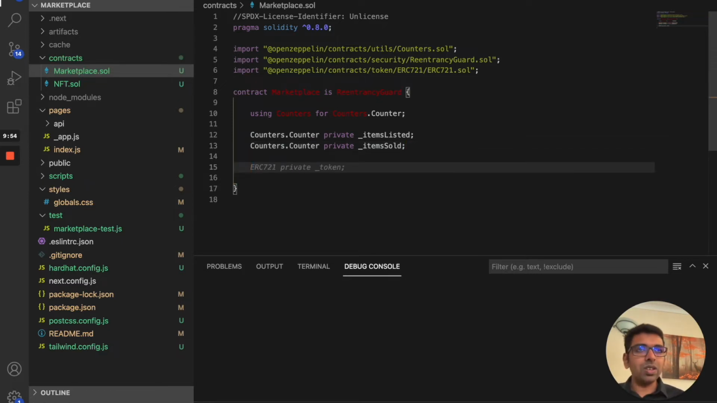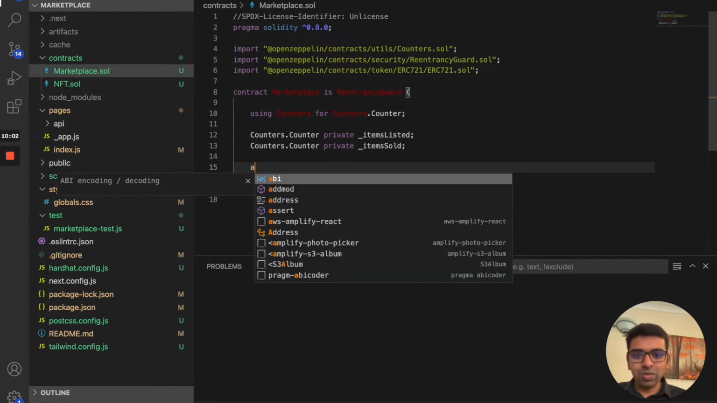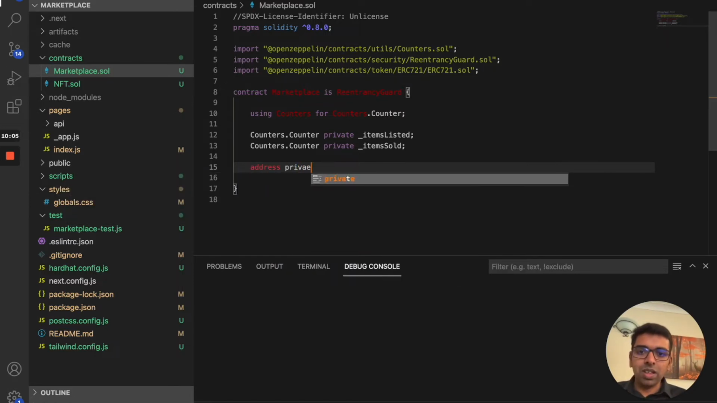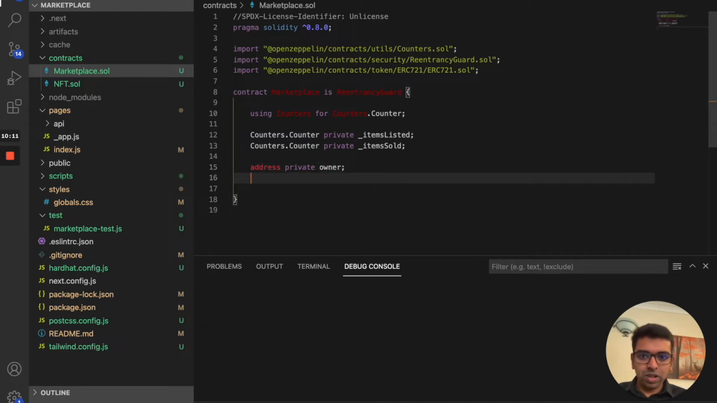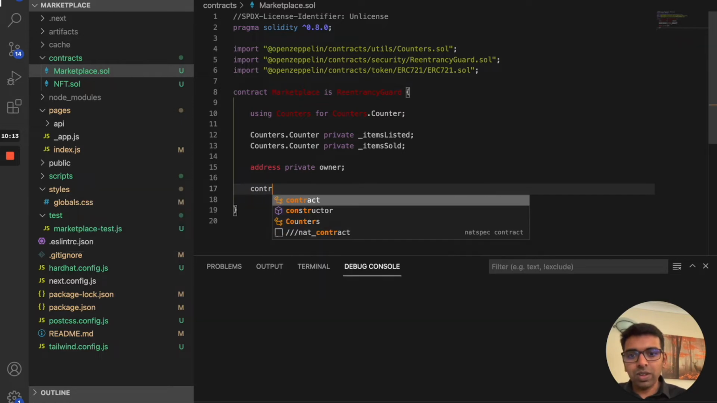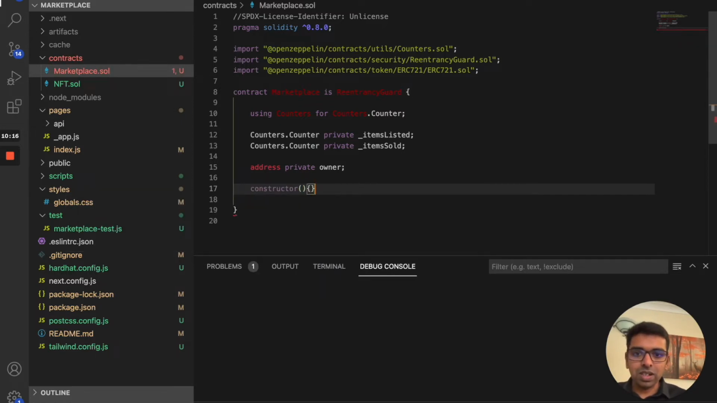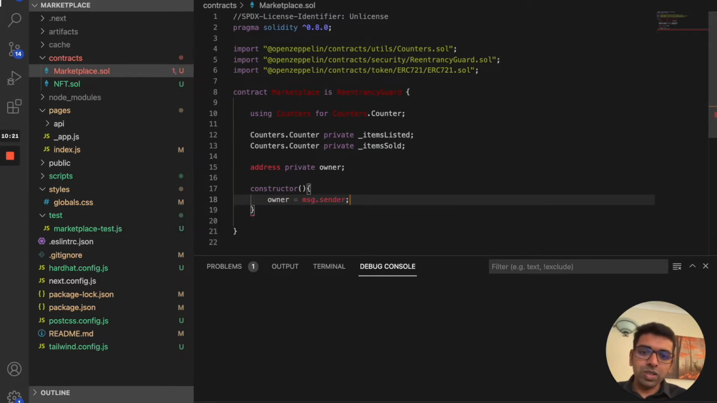The second thing is when you deploy the smart marketplace contract, it will be assigned against an owner. So you are actually the owner of that marketplace. So we need something for that, called a private owner. So that's the marketplace owner. What happens is that we need a constructor. So we've got a constructor, and then we need to change the owner to msg.sender, and this should be a payable one because we're going to change it every time a transaction happens.